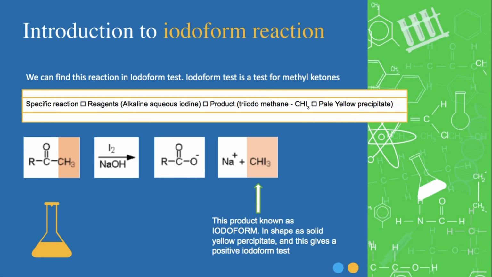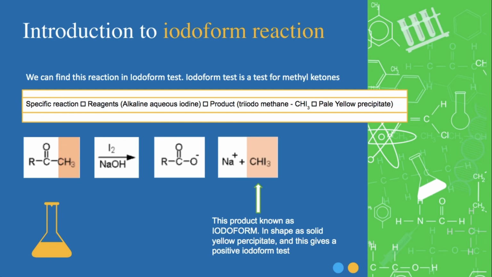Then what's going to happen? The ketone is going to be oxidized into a carboxylate ion. Then the methyl group is going to be attached to 3 iodine atoms. The product of this reaction is known as iodoform, and it forms a solid yellow precipitate, and this gives a positive iodoform test.